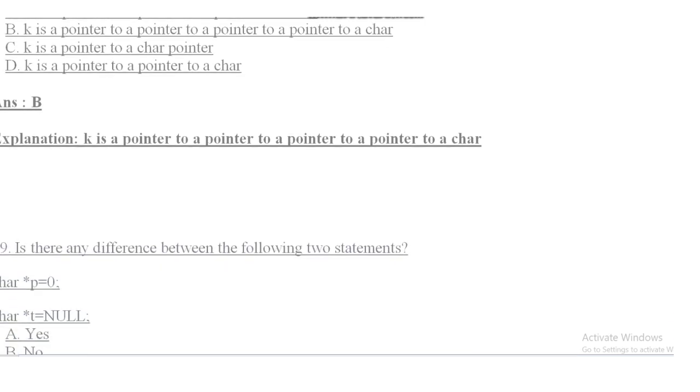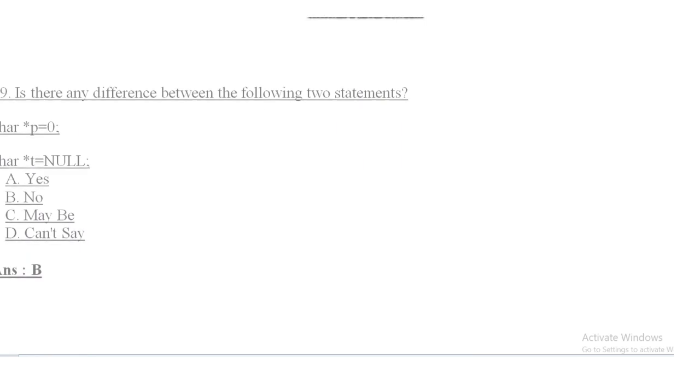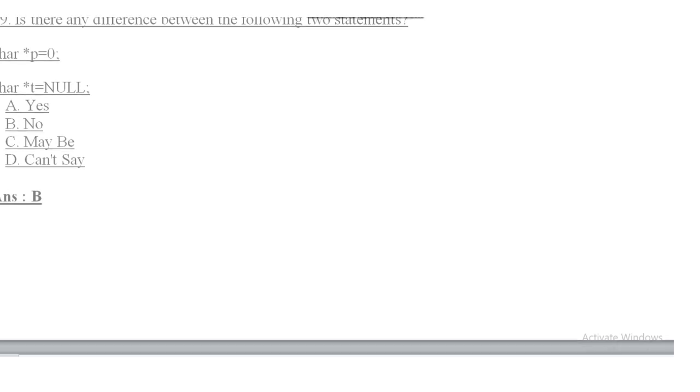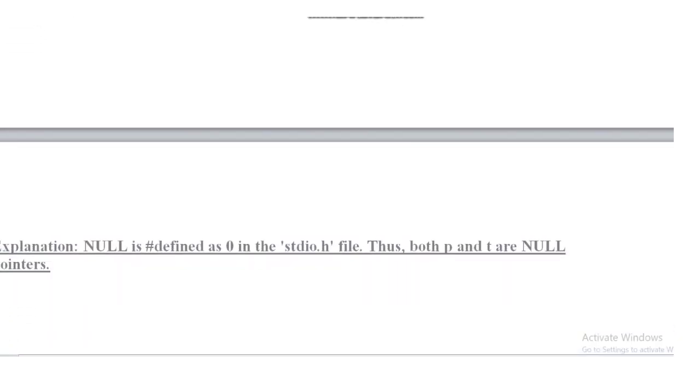Question number 39. This is the last question. Is there any difference between the following two statements? char *p = 0; char *t = NULL. The options are: A, yes; B, no; C, can't; D, maybe; and can't say. So the answer of this question is no, because NULL is defined as 0 in the stdio.h file. Thus both p and t are null pointers.